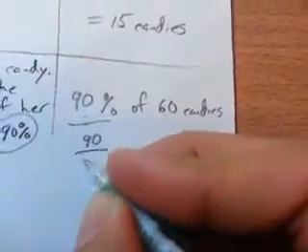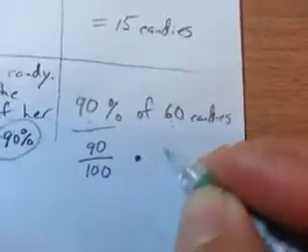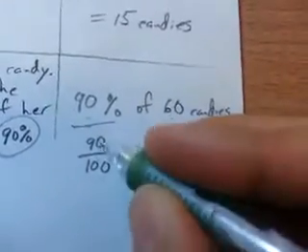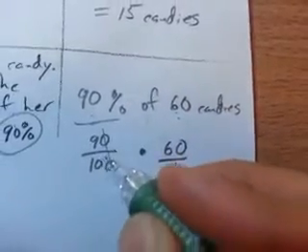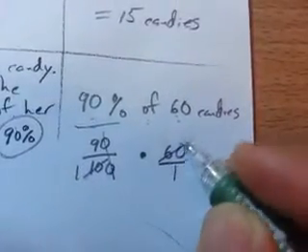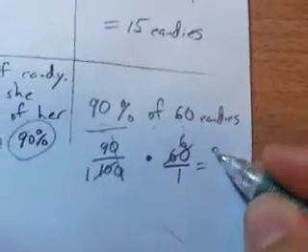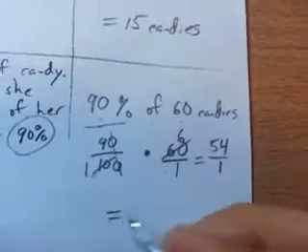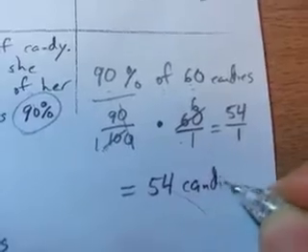That fraction is 90 over 100, right? A fraction of 60. So again, I'm just going to divide by 10 so the zeros would cancel. And then again, 10 goes into 10 1 time, 10 goes into 60 6 times, 9 times 6 gives me 54. 1 times 1 is 1. So therefore this time, she's giving away 54 candies.